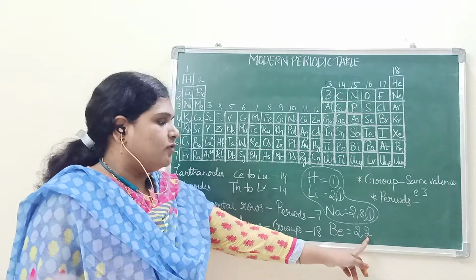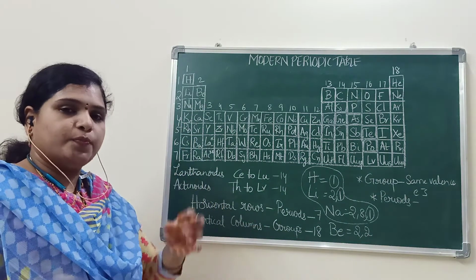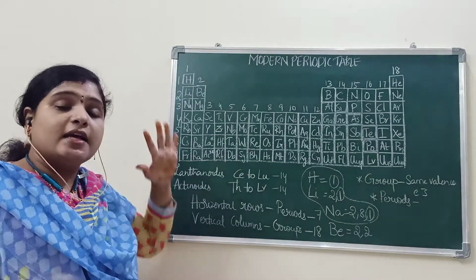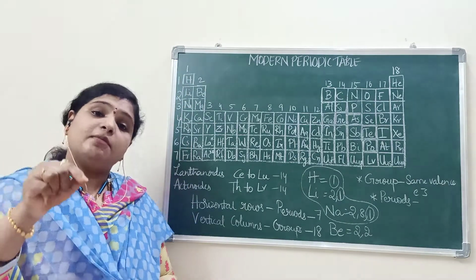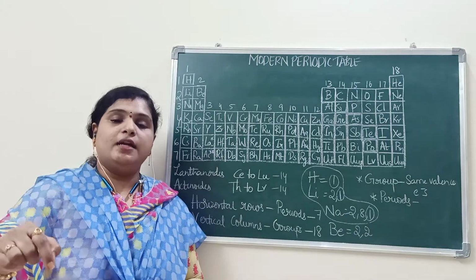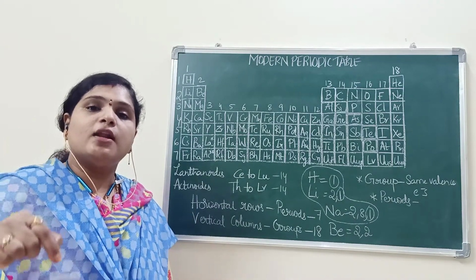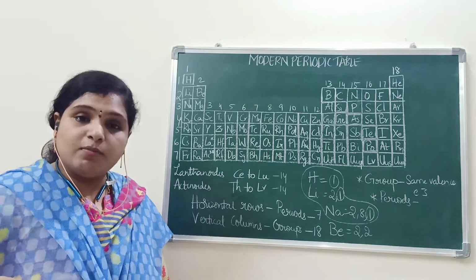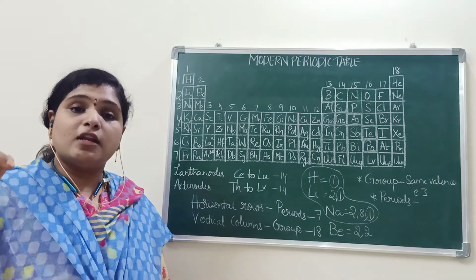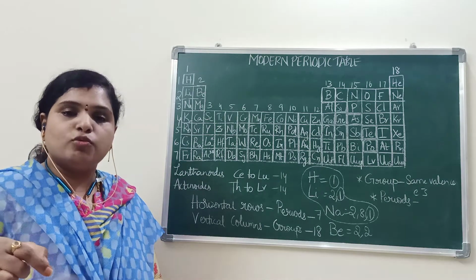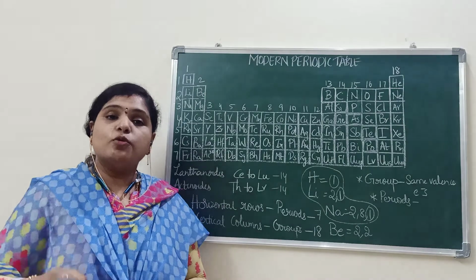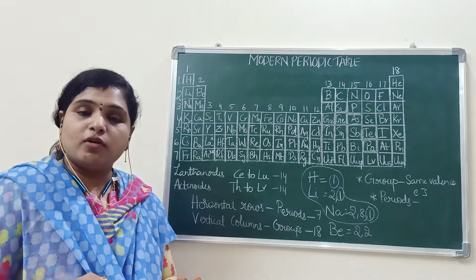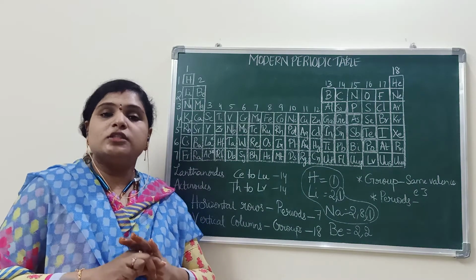Beryllium electronic configuration is 2, 2, because it contains 4 electrons. The maximum number of electrons that can be filled in a particular orbit is given by the formula 2n square. So, in the first orbit, what is the maximum number of electrons that can be filled? 2. In the second, 2 into 2 square, 8. The details about this electronic configuration you can watch in that video.